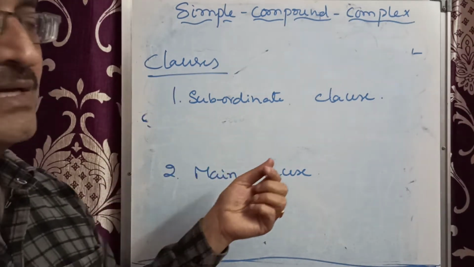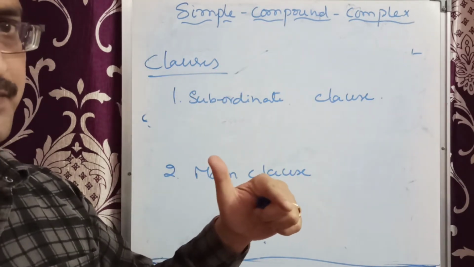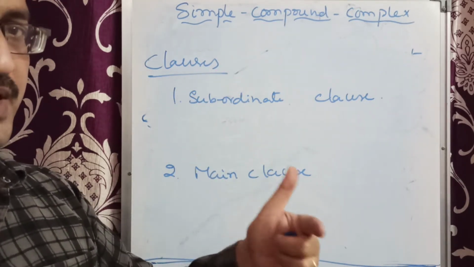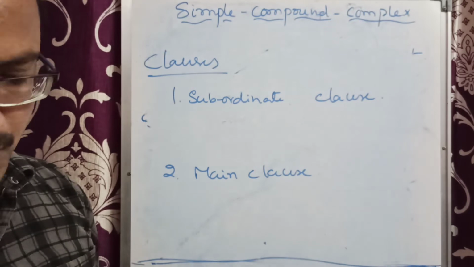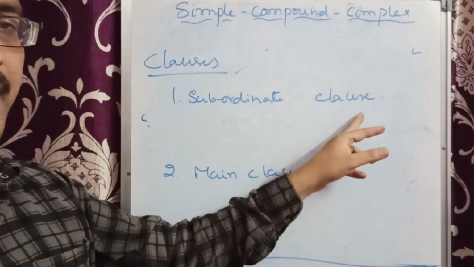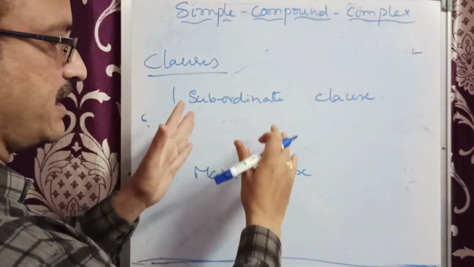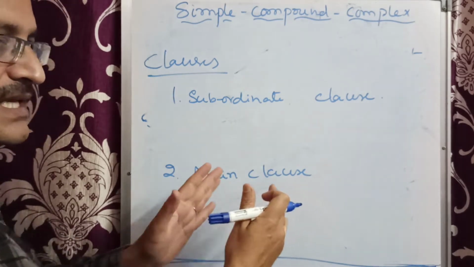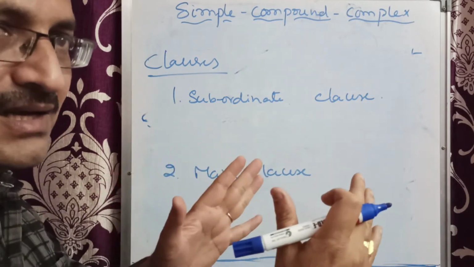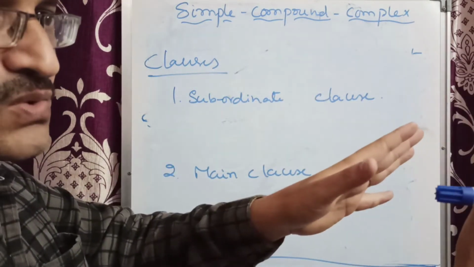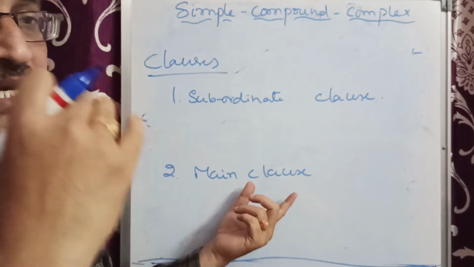What is the difference between them? I already taught you what a phrase and a clause are. A clause is a group of words which has meaning, with subject and verb. Both are clauses, but there is a minor difference. A subordinate clause is not a complete clause; it depends on another clause to give the full meaning. A main clause can give the meaning by itself.